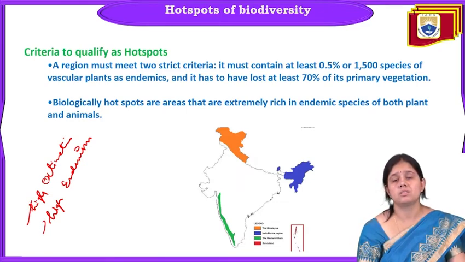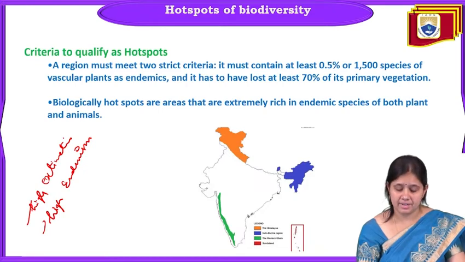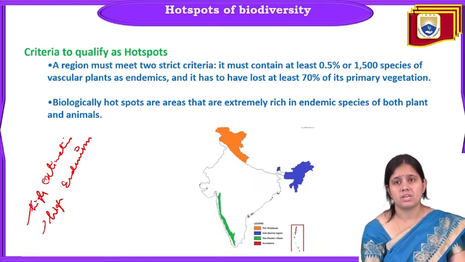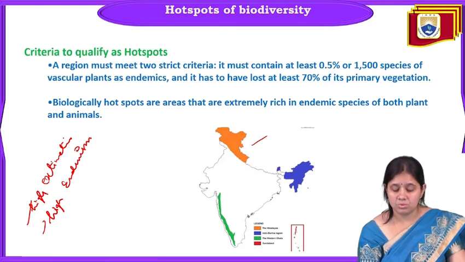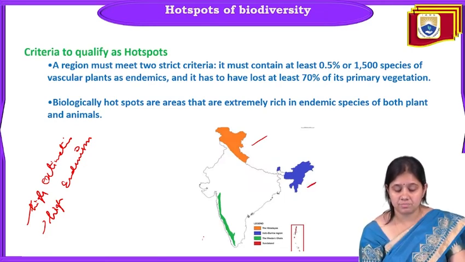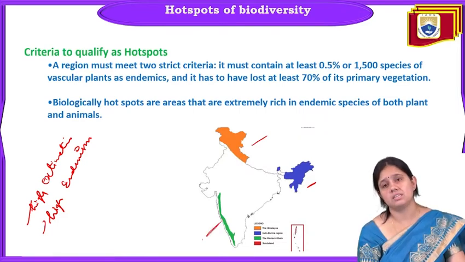Biologically, hotspots are areas that are extremely rich in endemic species of both plants and animals. You can see this in the India map: orange is the Himalayan hotspot region, blue is the Indo-Burma region, and green is the Western Ghat. Those 3 are the main hotspot regions of India.